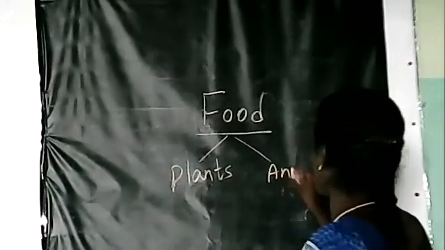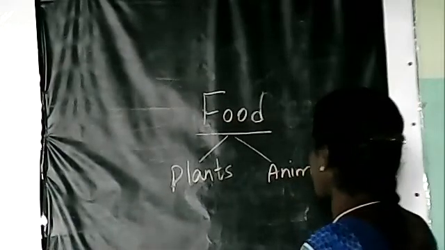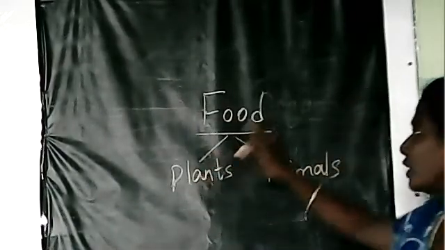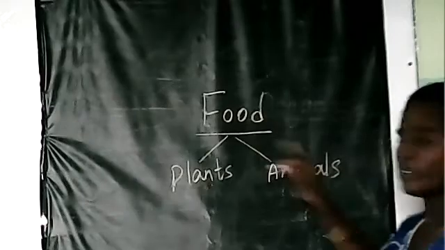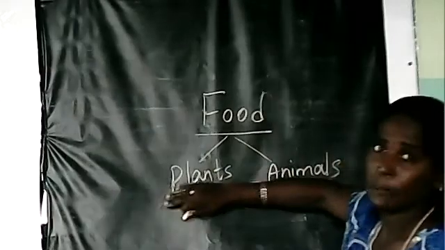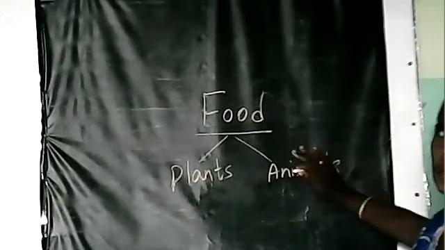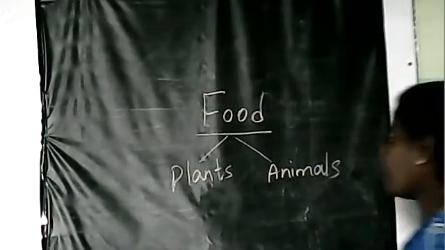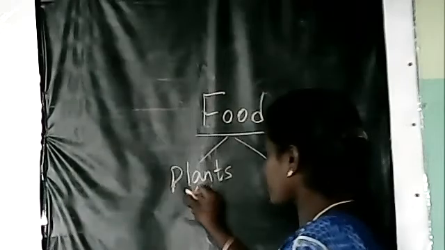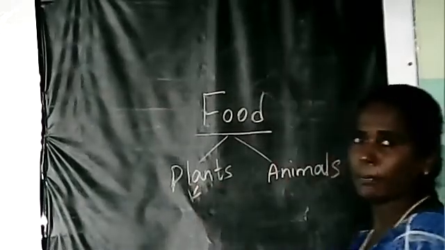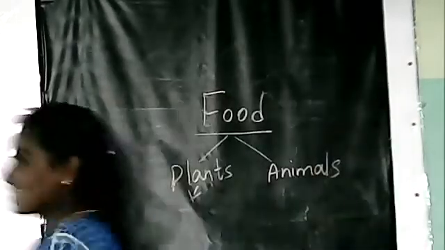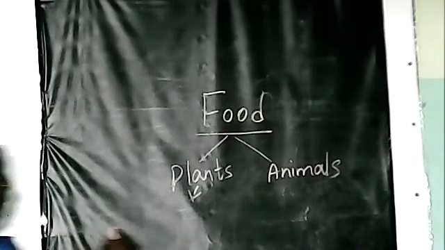Name the food items that we get from plants. See here, food items are of two types: food items that we get from plants and food items that we get from animals. Now tell me the food items which you get from plants.